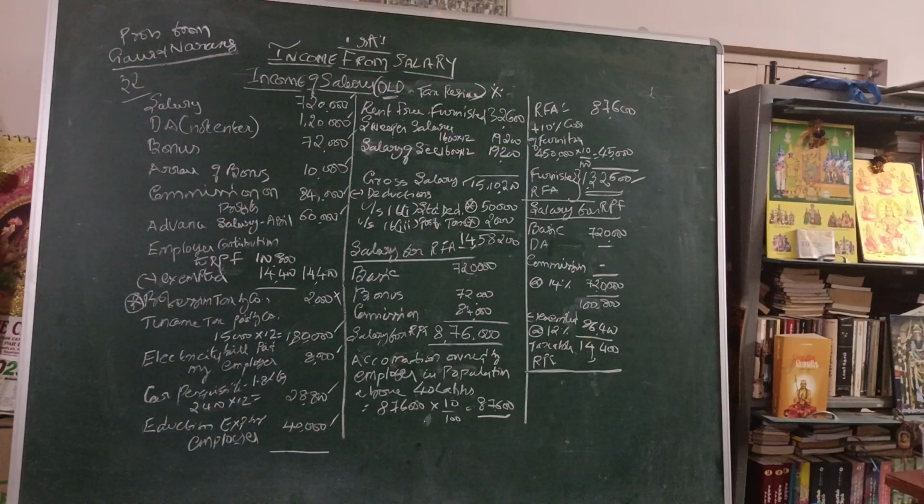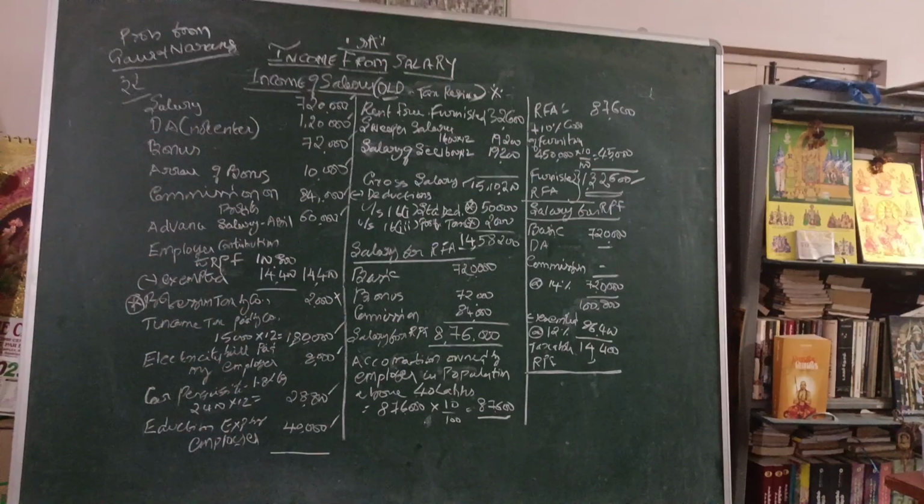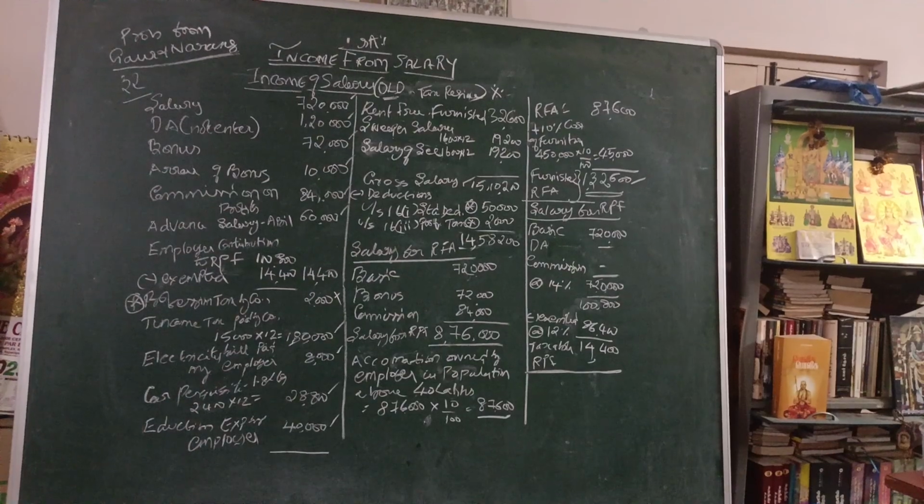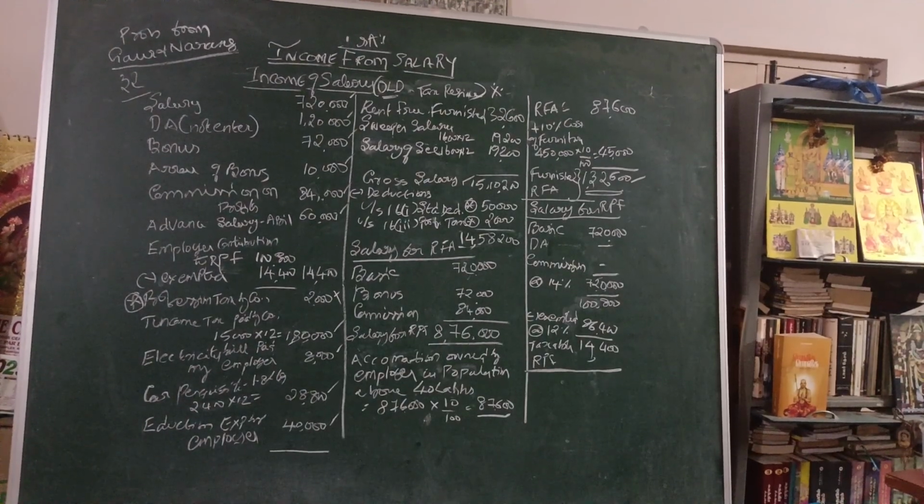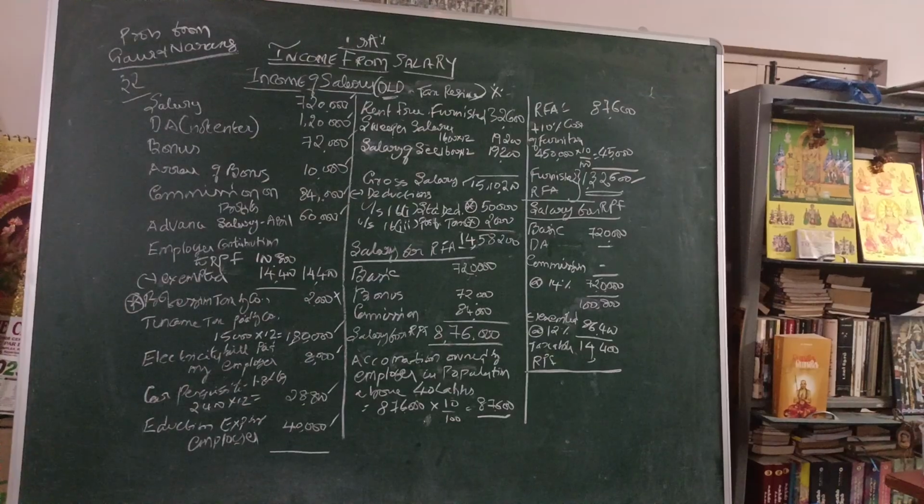Basic salary is taken, DA is taken, commission is not given, so the total amount of salary for the RPF comes to 7,20,000. On that 14% is taxable. Okay, that comes to 1,08,000 rupees.